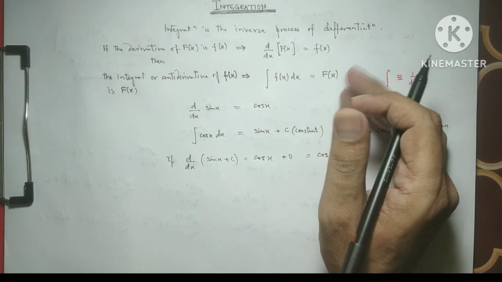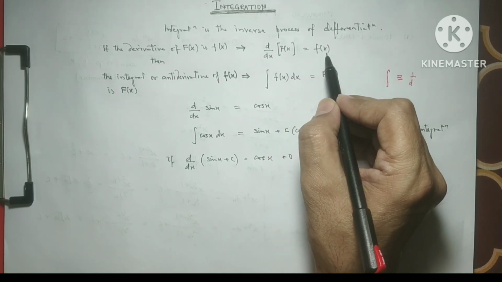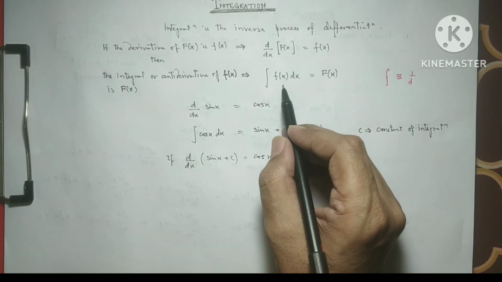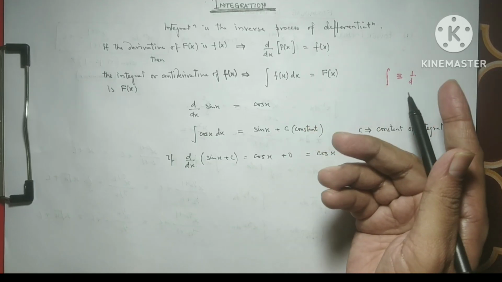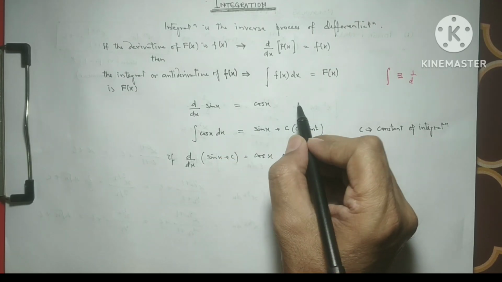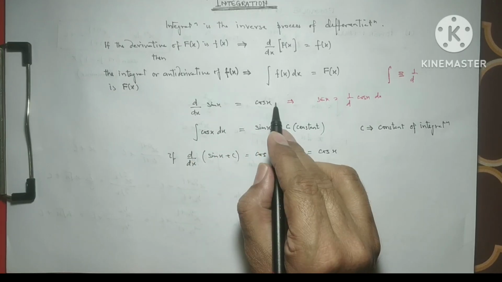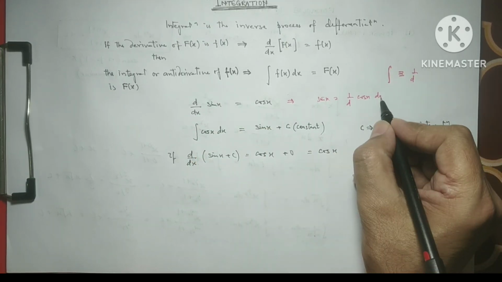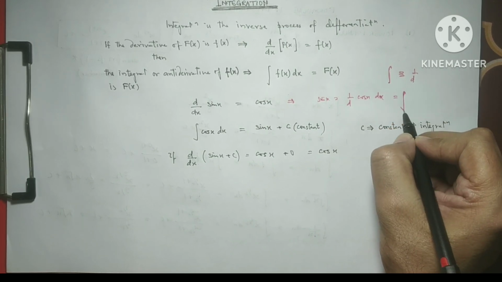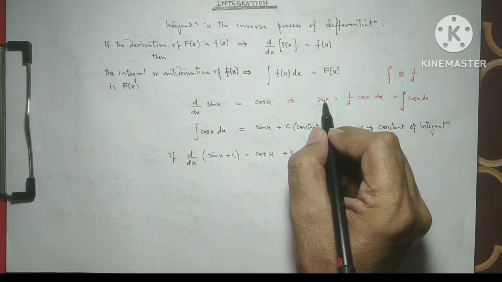It means it is the reverse of differentiation. We differentiate this, we get this result. If we integrate the result, we get the function f(x). And just like the differentiation of sin x is cos x, when we take it, dx comes on this side and d becomes 1 over d, and this 1 over d is equivalent to the sign of integration. So the integration of cos x with respect to x is sin x.